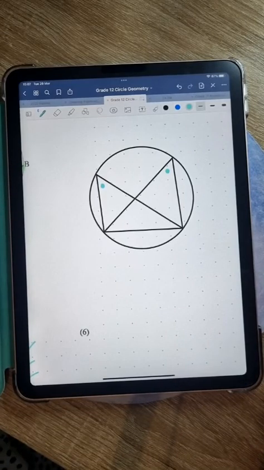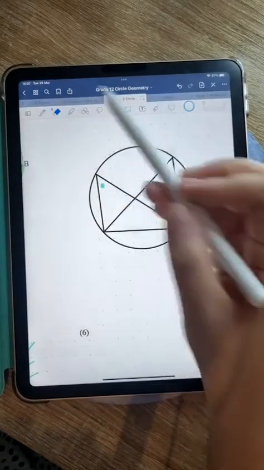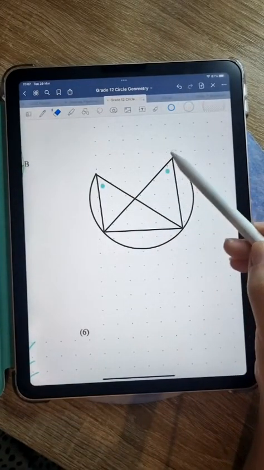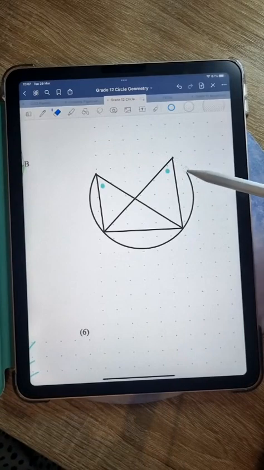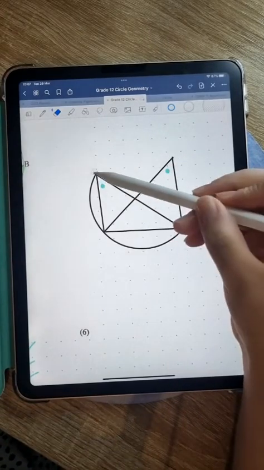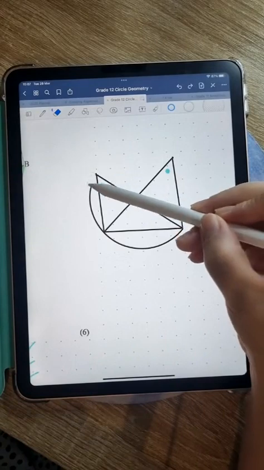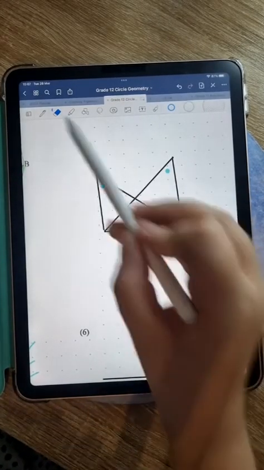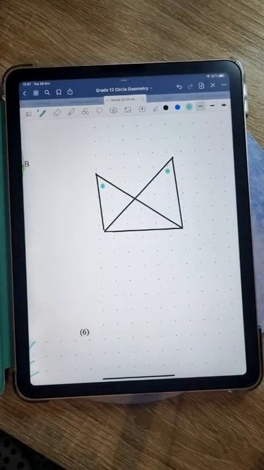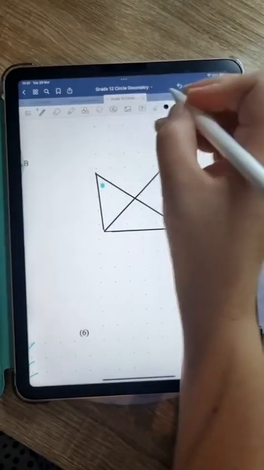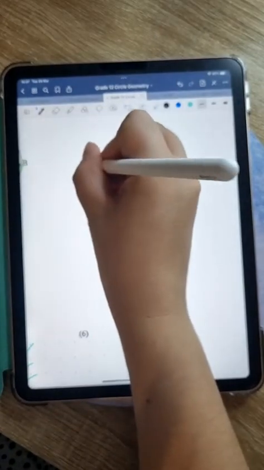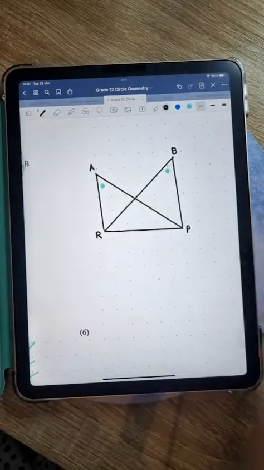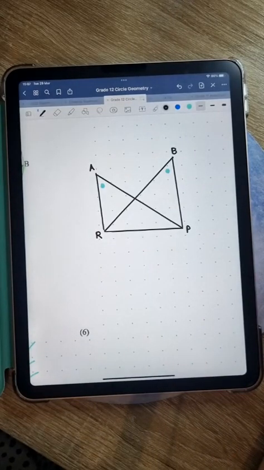So if we can prove that that is happening, right? If I'm now taking away the circle, let me just try and do that carefully. Okay, if they've given us this diagram and they're asking me, prove that, and I'm just filling this in, this obviously isn't drawn to scale or in the correct orientation at all, but prove that ABPR is a cyclic quad.